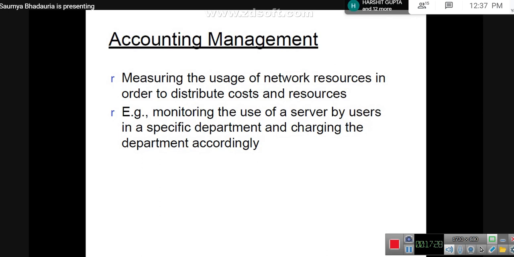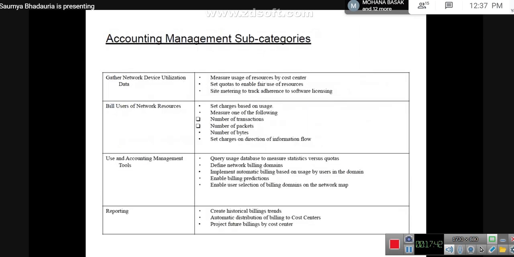Therefore, it was considered that you'll have one dedicated system which would deal with the entire cost issues, referred to as accounting management. Okay, so these are the subcategories which talk about gathering network device utilization data, billing users of network resources, and using accounting management tools.